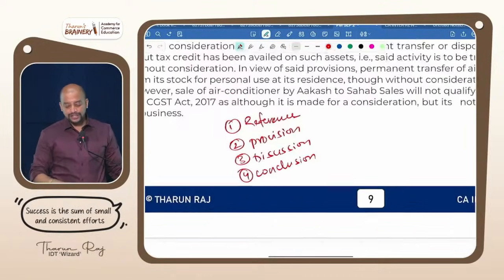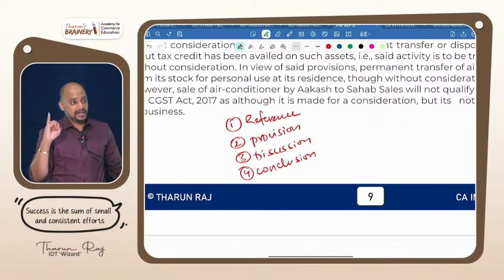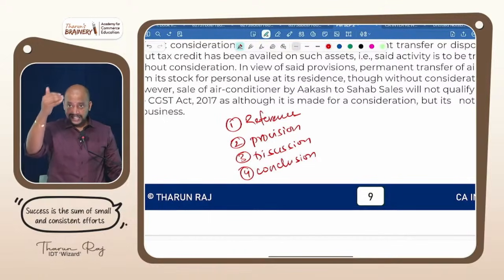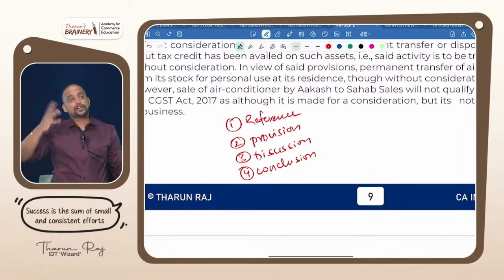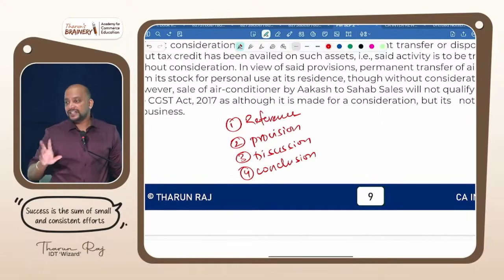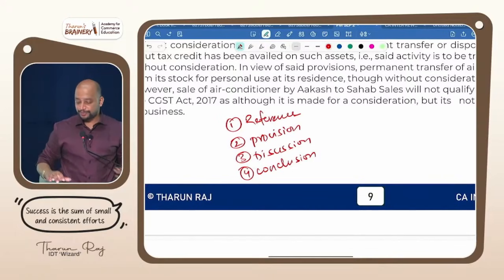So what are the 4 things that should be present in your answer? Reference, provision, discussion, conclusion. You don't have to give the side headings, but ensure that at least this way you are presenting, that is enough. So whenever you are writing the test also, you need to implement the same. You adopt the same way and then you cross check the answers, definitely you will feel the difference, okay? And only when you practice this way will you be able to perform like that in the exam.